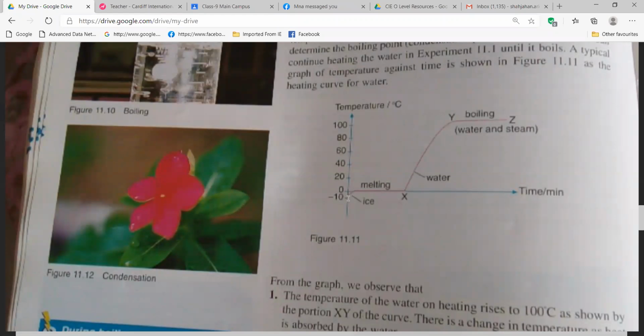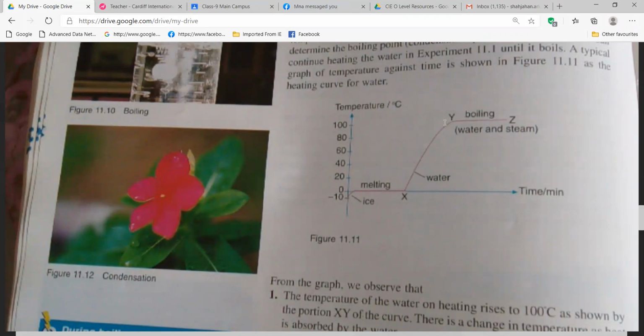Until it reaches 0 degrees Celsius, it is ice, and it's taking some time for gaining heat from the surrounding area, and finally it's turning to water, and at that time its temperature is also 0 degrees Celsius. And after turning to water, its temperature increases until the boiling point is reached.